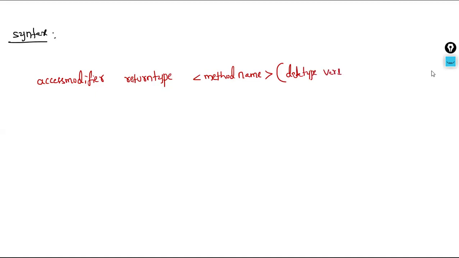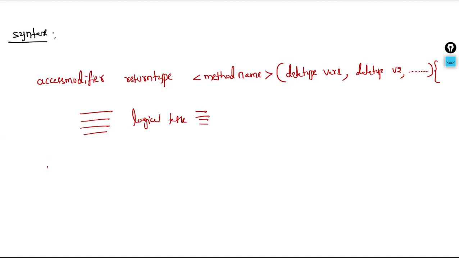If you want to use multiple variables, use comma separation: comma, data type, variable 2, comma, like this depending on the requirement. We can use any number, syntactically. Then close parenthesis, then open curly brace to start the method body. Inside this method body, we perform any logical task, followed by the closing curly brace of the method body. So this is the syntax.